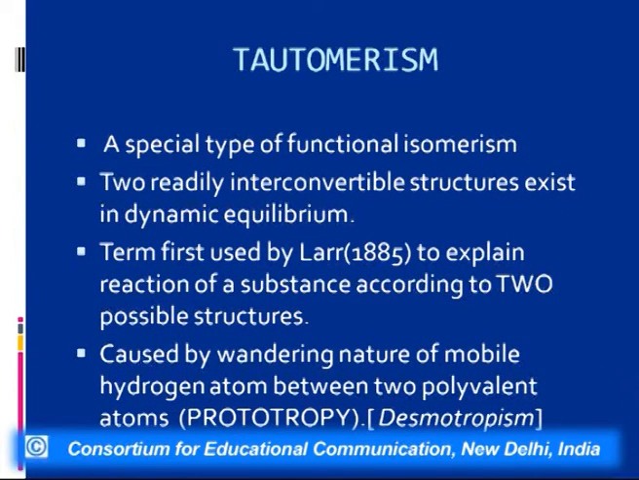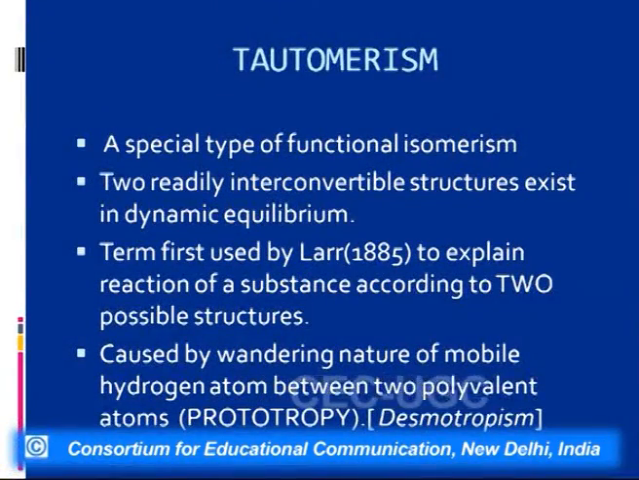So what we've seen is that if the molecular formula becomes complex, the number of isomers will also increase. Now we talk of another type of isomerism, which is tautomerism. Tautomerism is a special type of functional isomerism in which there is dynamic equilibrium between the two forms. That is, one form is readily convertible into the other form.